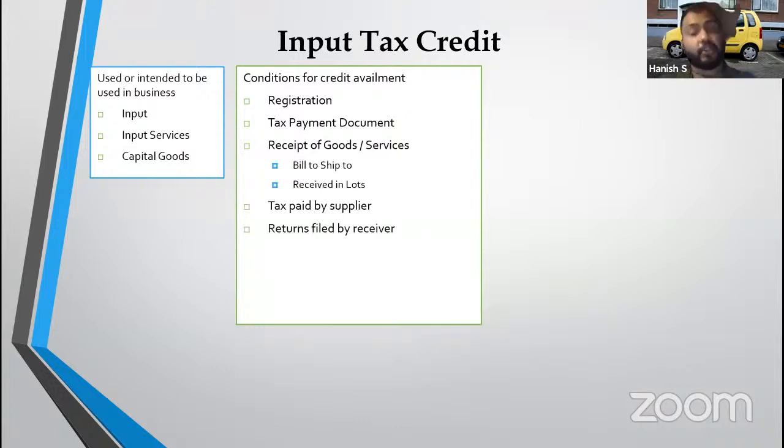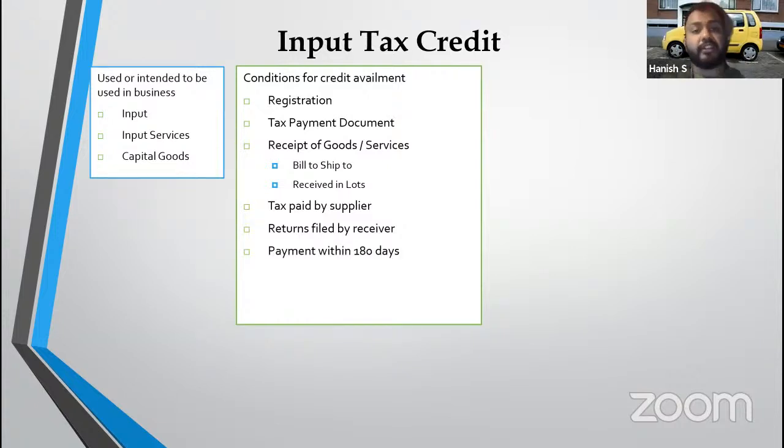Okay. Tax should be paid by the supplier. I should have filed the returns. How to ensure the tax is paid by the supplier? It should appear in my GSTR 2A. And if it is not appearing in GSTR 2A, 5% extra credit is given to me. Of whatever is appearing in 2A multiplied by 5%, I get extra credit so that next month when the supplier files the returns, I get only 95% credit.